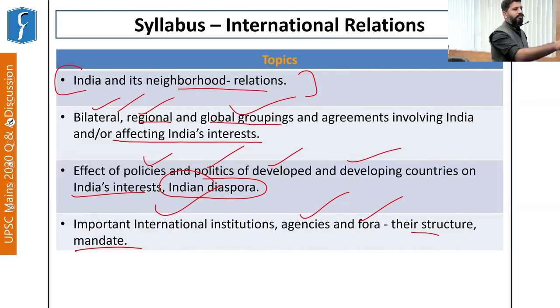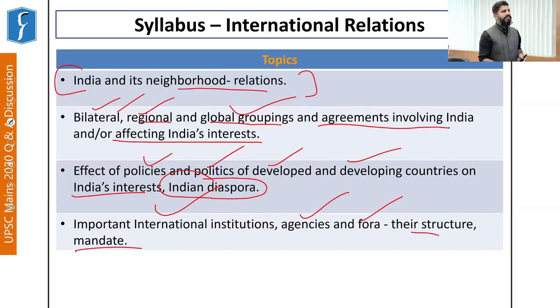Then there are agreements which either involve India or affect India's interests. So for example, we all know that discussions had been going on regarding the Regional Comprehensive Economic Partnership between ASEAN and its 6 free trade agreement partners. However, at the last moment, India withdrew from that agreement. And that is because India had concerns regarding its own interests.